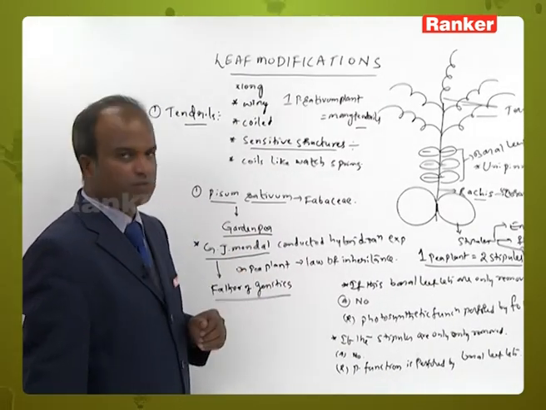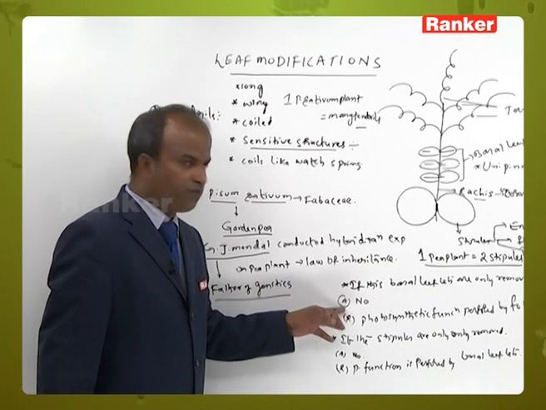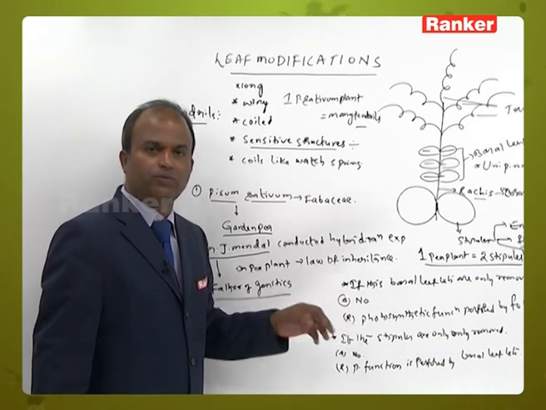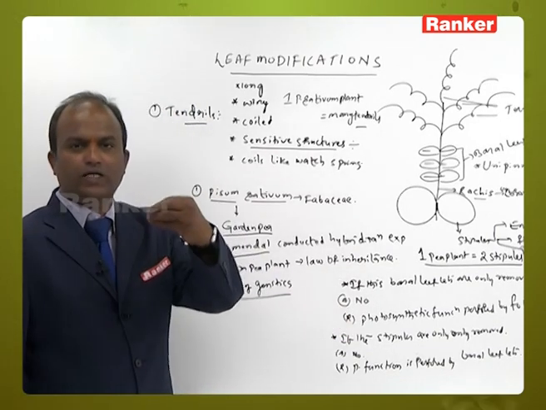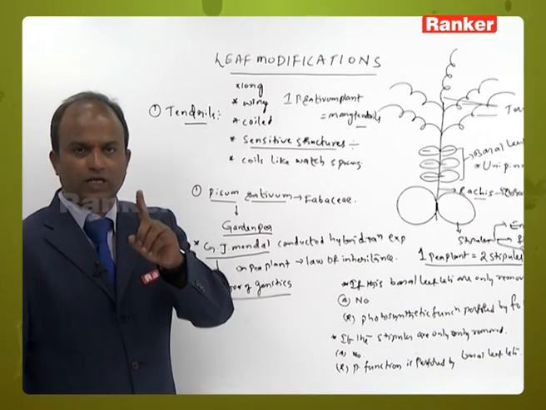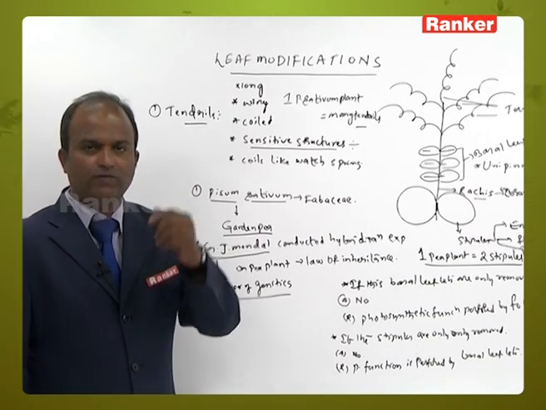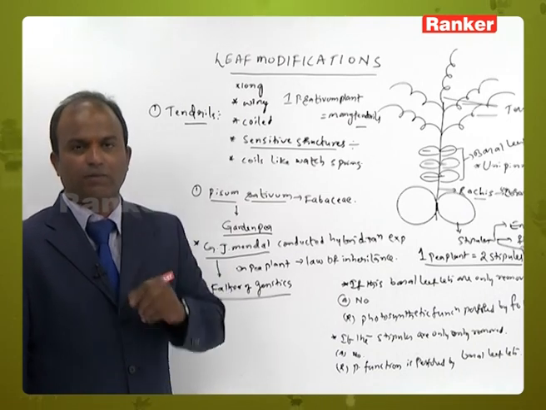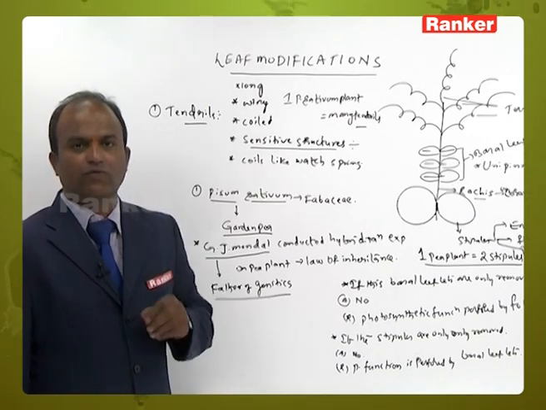What I am saying now, see here. If basal leaflets and foliaceous stipules are completely removed in a Pisum sativum plant, will the plant undergo death? Yes, the plant will undergo death. What is the reason?